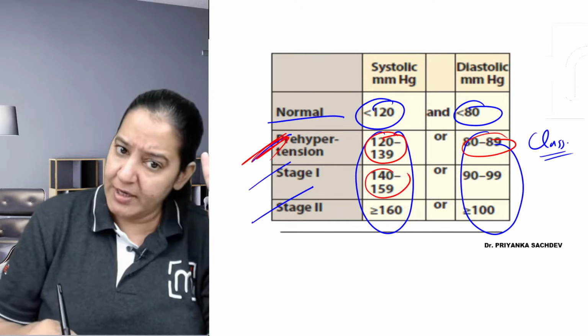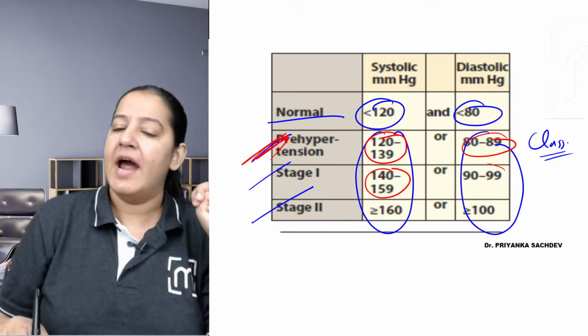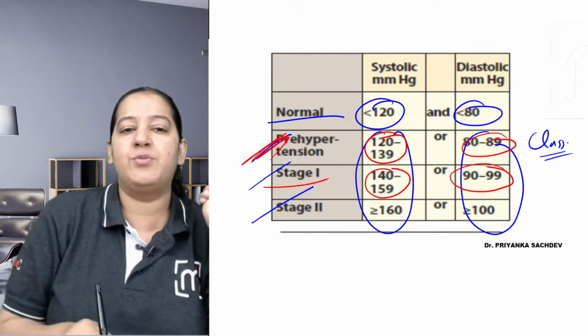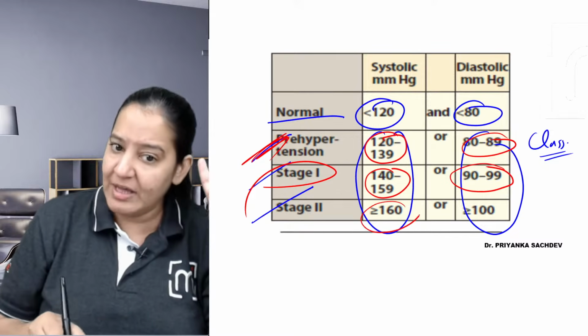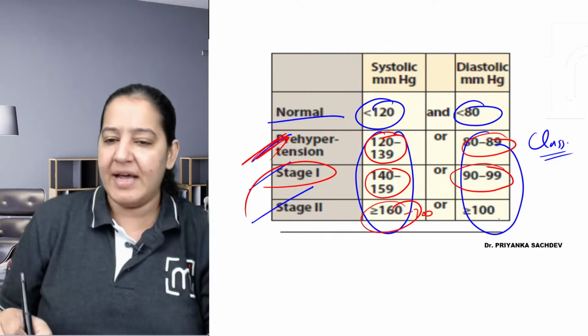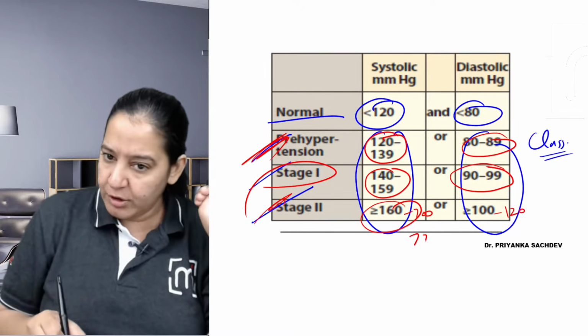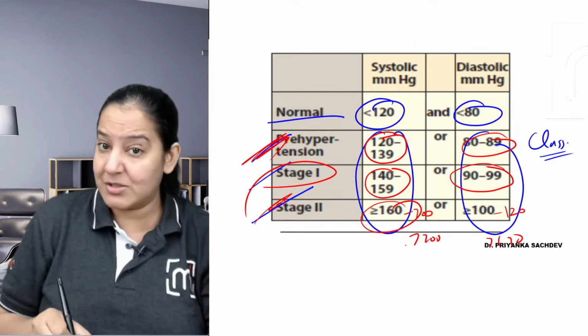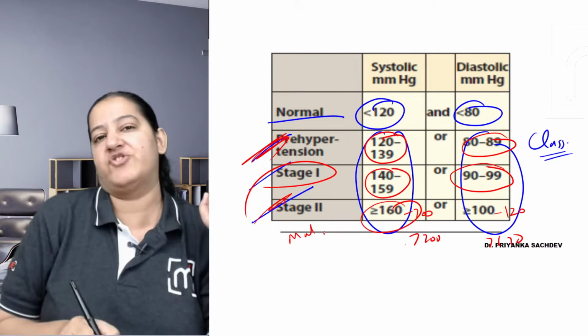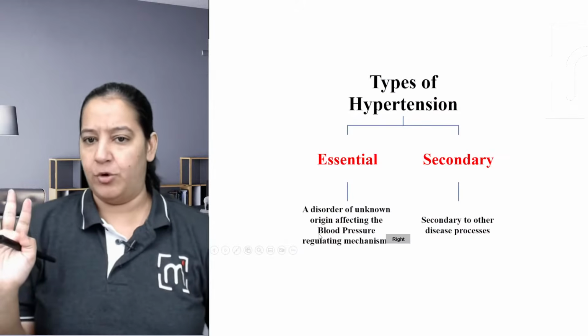Then if the systolic is 140 to 160 and diastolic is 90 to 100, it is stage 1 hypertension. If systolic is more than 160 to 200 and diastolic is 100 to 120, it's stage 2. If it is more than 200 systolic and more than 120 diastolic, it is known as malignant hypertension. So this is the classification you must know, right?